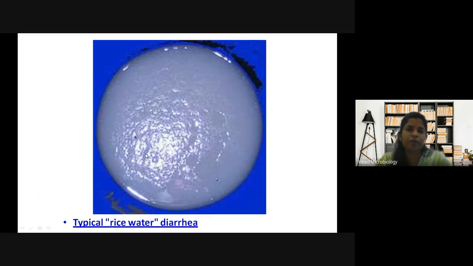So this is the type of stools which are passed. It is the rice water stools. You should remember this is the most common term used for cholera. Whenever you say cholera, you should remember rice water diarrhea stools, or whenever they refer to rice water stools, you should think of cholera. This is the term used for cholera because the diarrhea in cholera is in the form of rice water stools.